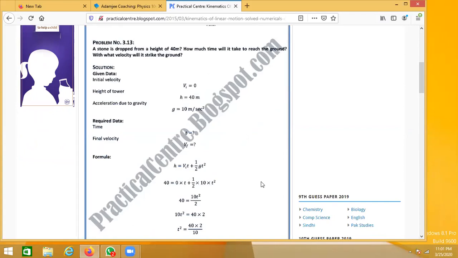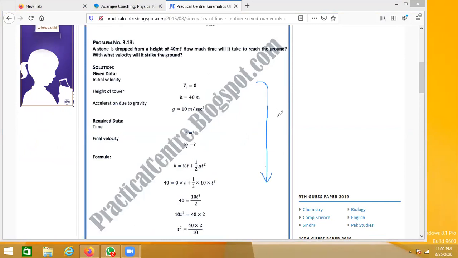It is not going upward like before; rather it's dropping, going down. That's why the value of g will be 9.8 or plus 10 meters per second square rather than minus. So don't use minus here again.